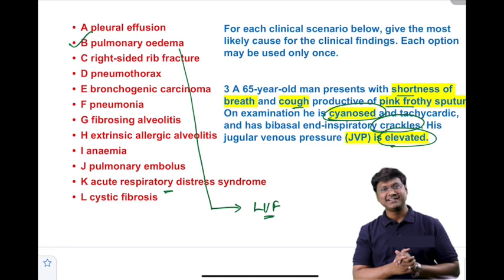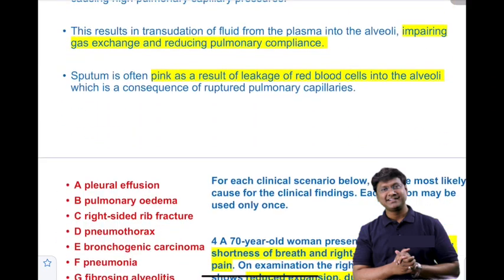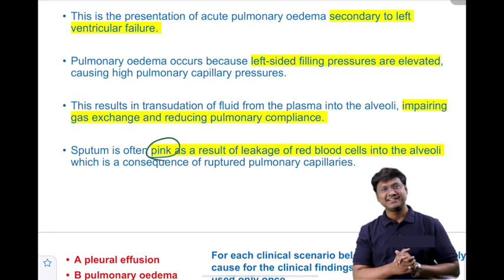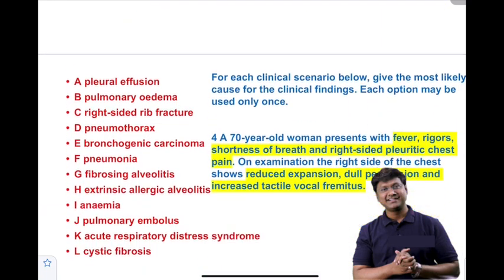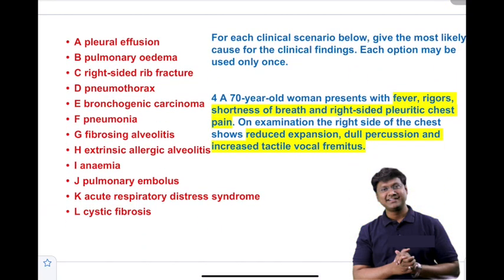And in left ventricular failure, why will there be pulmonary edema? Because when there is left ventricular failure, there will be increase in the pulmonary capillary wedge pressure. So once there is increase in pulmonary capillary wedge pressure, that will cause leakage of the RBC into the alveoli. That is the reason why the sputum is often pink in color. Okay, that is due to leakage of the RBC into the alveoli. So for the third clinical scenario, the answer is the pulmonary edema secondary to left ventricular failure.